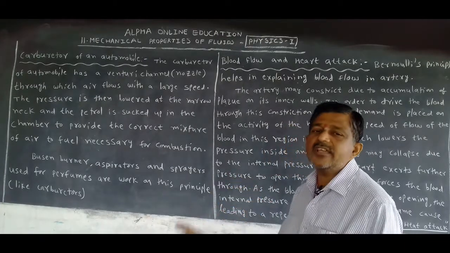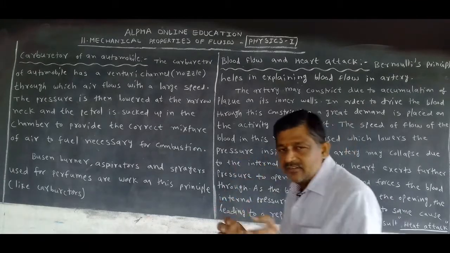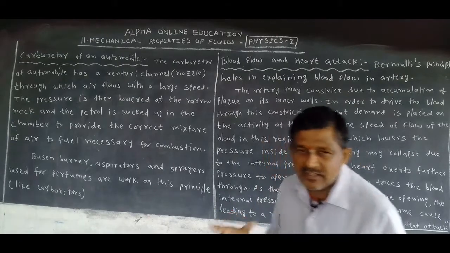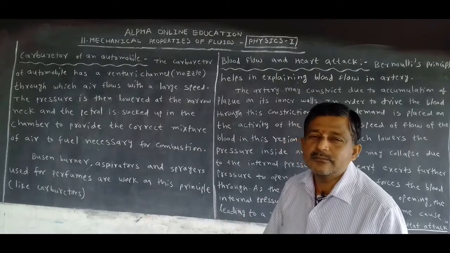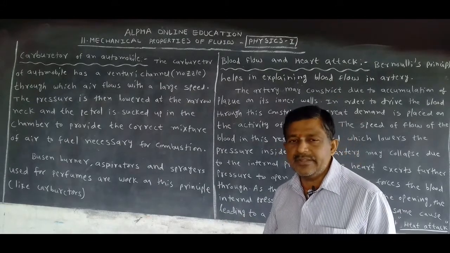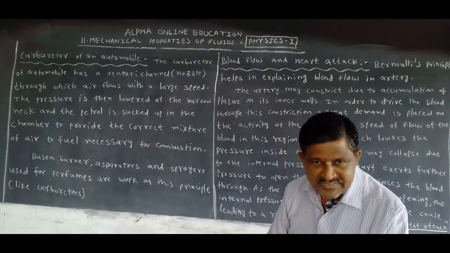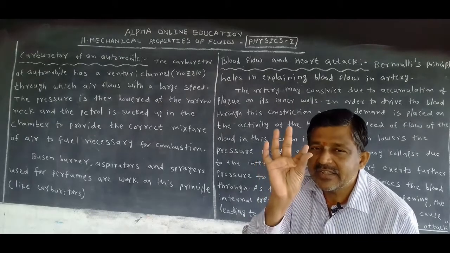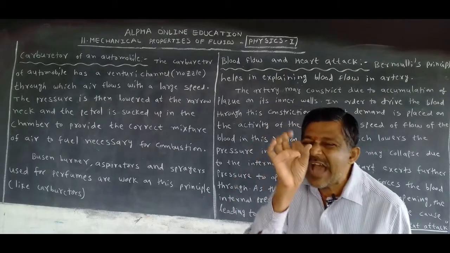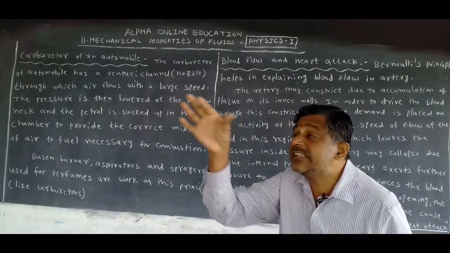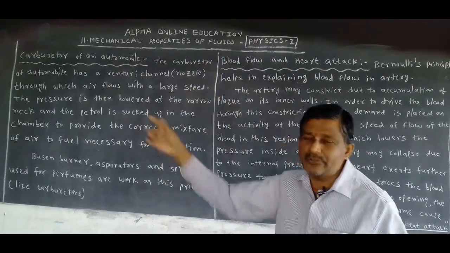Principle means like a carburetor. When the pressure is less, the liquid or the air comes with a large speed. This is the working principle of the carburetor. Bernoulli's principle is involved here. But here we should take a narrow neck or nozzle. The neck area decreases, we can say nozzle or Venturi channel.